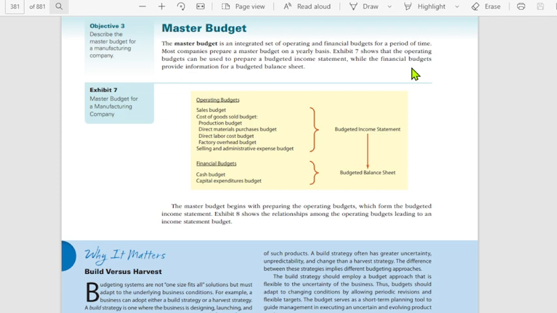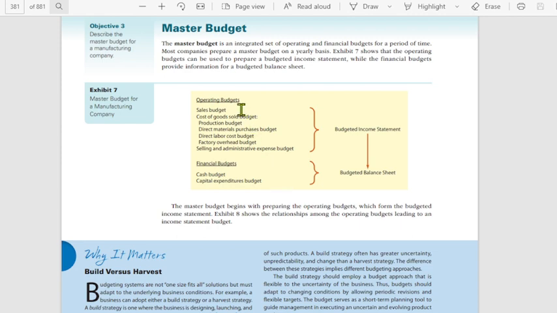So, let us take a look at Exhibit 7, yung master budget for a manufacturing company. This comprises the operating budgets and the financial budgets. Okay. So when we say master budget, this means this is a set of all the operating and financial budgets. Under operating budgets, lahat yan ng nakikita mo sa iyong income statements. Okay? And yung nasa financial budgets ay yung nakikita mo sa iyong balance sheet accounts.